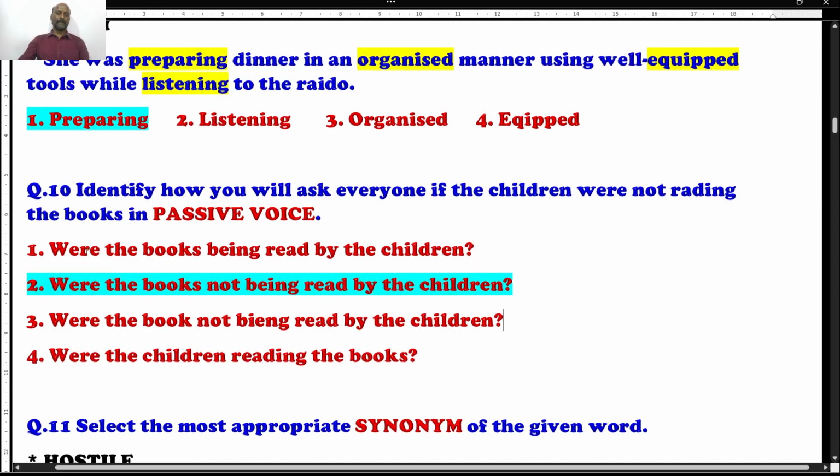Why not the first one? Why is the first one wrong? Were the books being read by the children? It sounds as if we are asking a third person again. Grammatically, it is right, but it sounds like we are asking someone, not the children directly. When you read the second answer, were the books not being read by the children? This is going to be the right answer, because the word not makes a lot of difference.